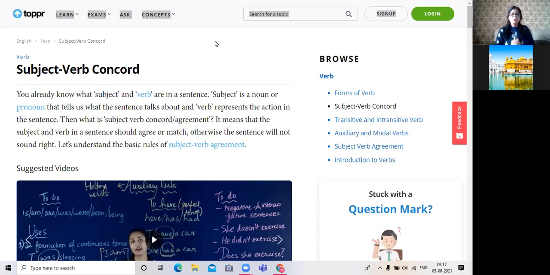So whatever the verb is, maybe the state of being, or possessive, or the one which shows the action in progress, or which shows simply the action, it should agree in number and person with the subject. That is the point. Whatever the kind of verb, it should agree with the subject.